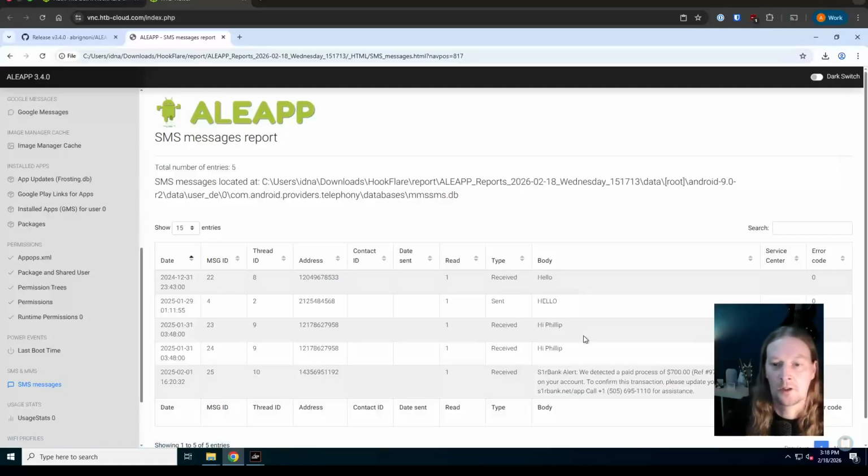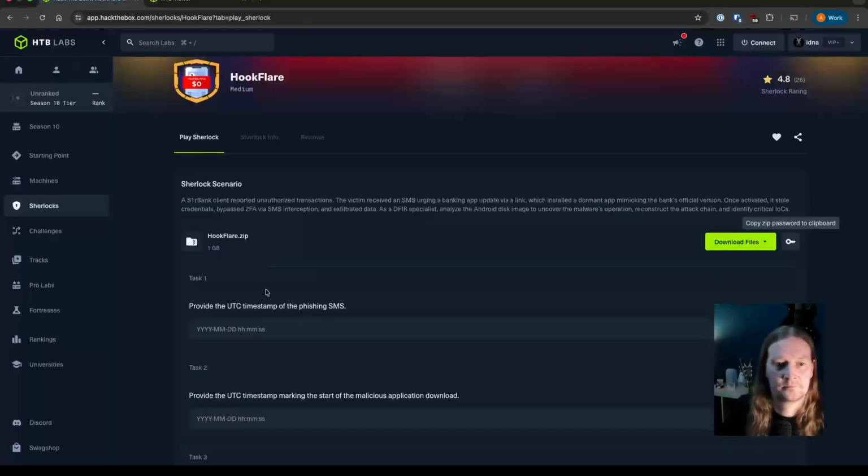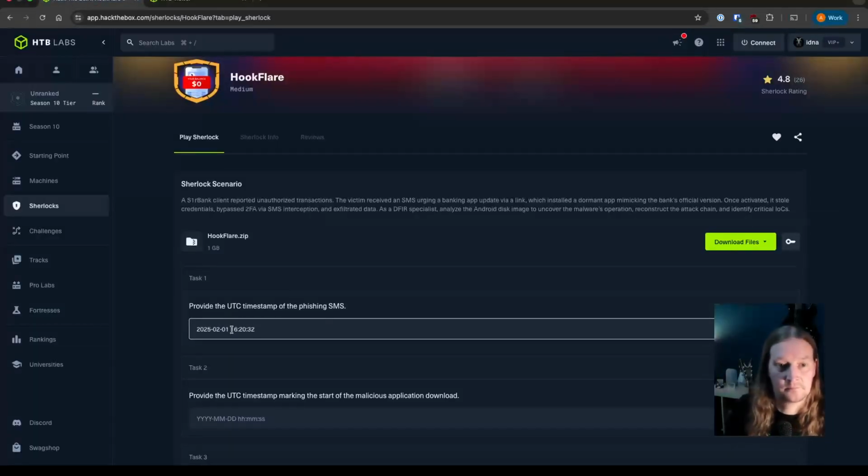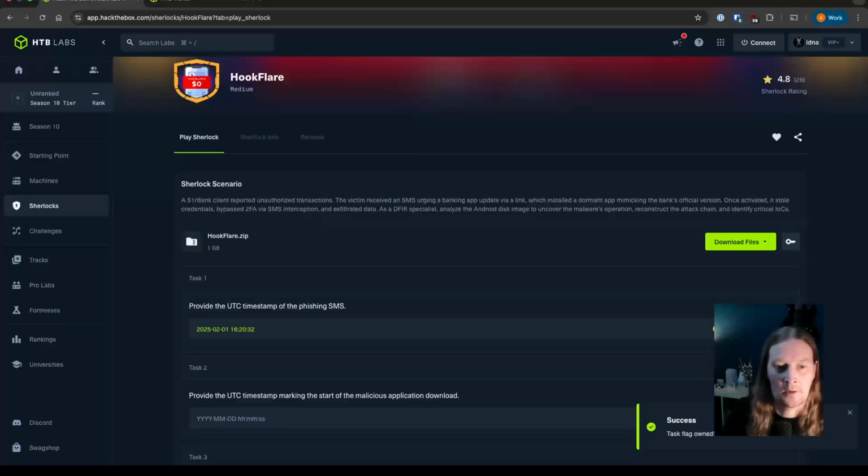So we've got hello, hello, hi Philip, and then we've got SirBank or S1R Bank alert. We detected a paid process of $700. This reference on your account. To confirm the transaction, please update your app now, sirbank.net/app, and call that number. Look, that does sound a little fishy, and we know in this scenario that is what we're looking for. And this is the timestamp that came in. So we can copy that. And that is our first answer.